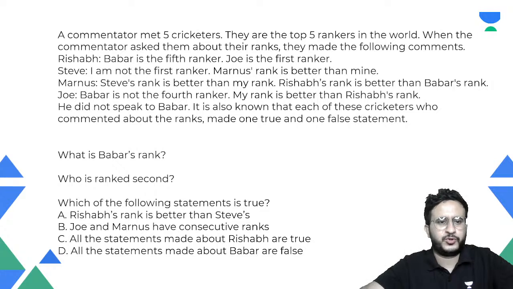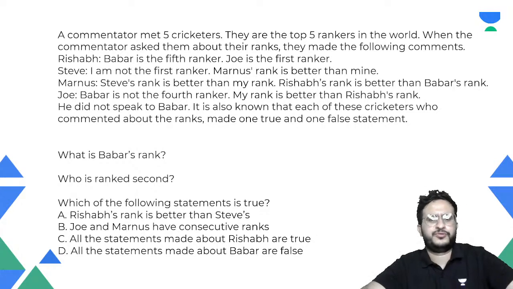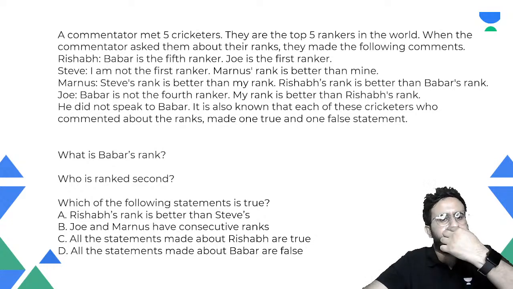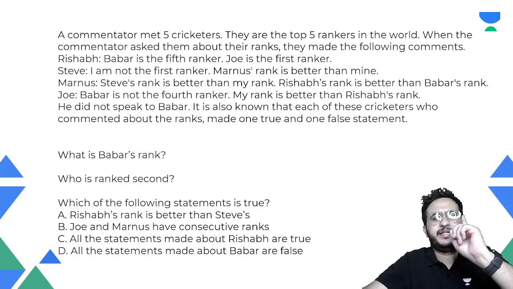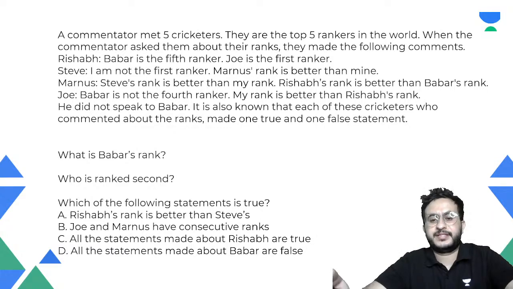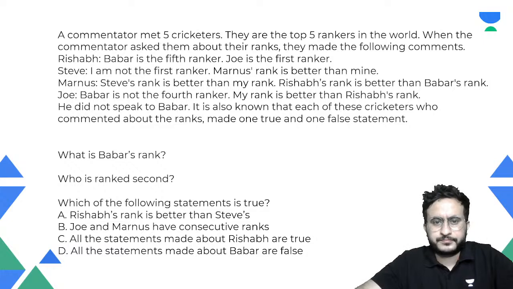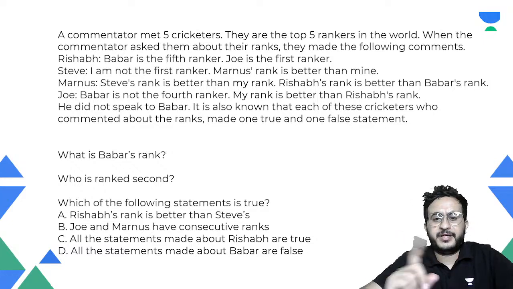So he spoke to Rishabh, Steve, Marnus, Joe, and he did not speak to Babar. It is also given that each player made one true and one false statement. So that means all of them are alternatives in any order. It is not fixed in which order they are speaking the right way. All of them will make one true and one false statement.